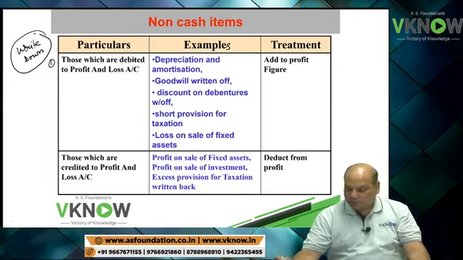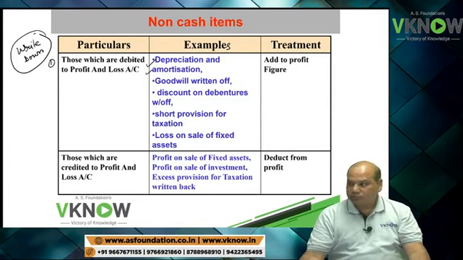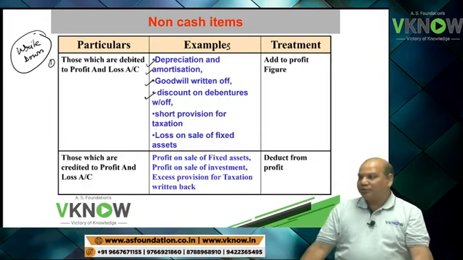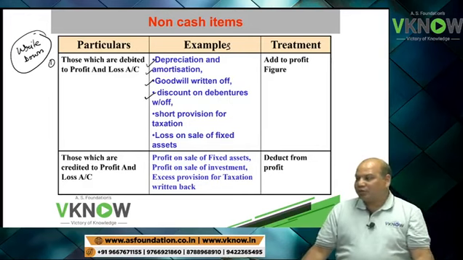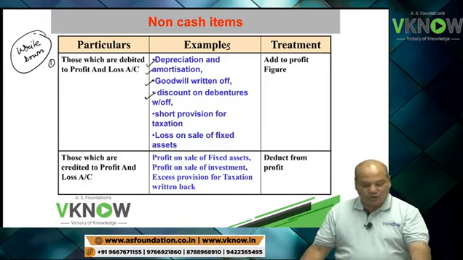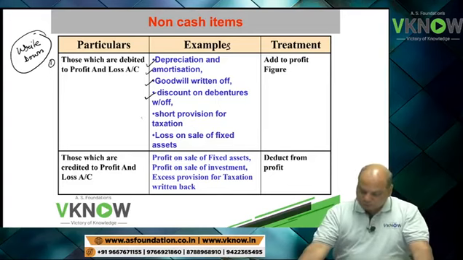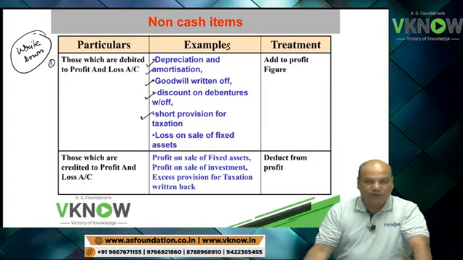Example, write: depreciation and amortization. Goodwill written off. Discount on debenture written off. Short provision for taxation.